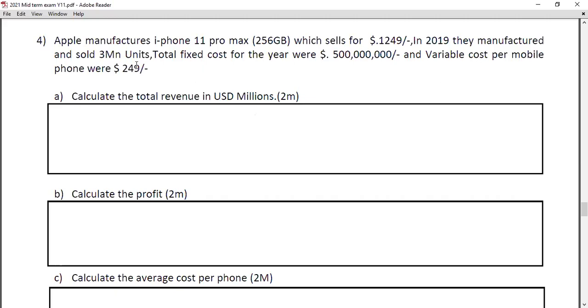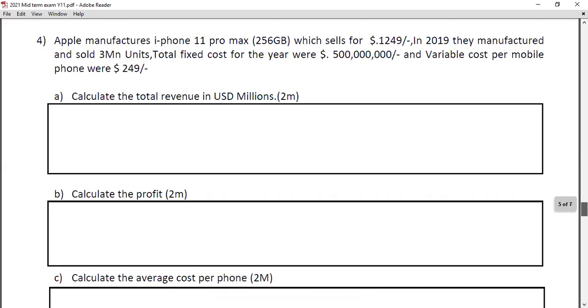That's why, I think 1 or 2 of you made this mistake, just adding the 500 million plus 249 without multiplying by 3. So you have to multiply 249 by 3. Then you can get the total cost, 500 million plus 249 into 3, 1,247. 1,247 total cost coming. Then the net profit for the iPhone, total revenue minus total cost, comes to 2,500 million, so 2.5 billion. So the answer is 3,747 minus 1,247, 2,500 million. Most of you got the correct answer.